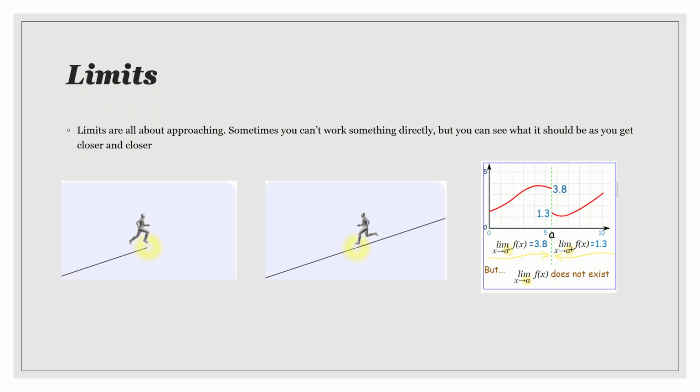Limits. Now, what you have learned in your 11th standard, we will recall now. Limits are about approaching. Sometimes you can't work something out directly, but you can see what it should be as you get closer and closer. It is like watching a video. Suppose there is a power cut suddenly, you missed a minute of the video, but you want to know what had happened at that time. You can imagine that it might have happened, but only when you see the continuation of the video after getting the power, you will come to know what had happened at that time.